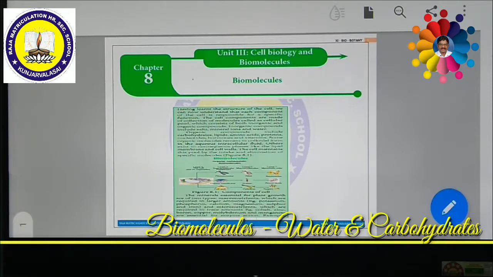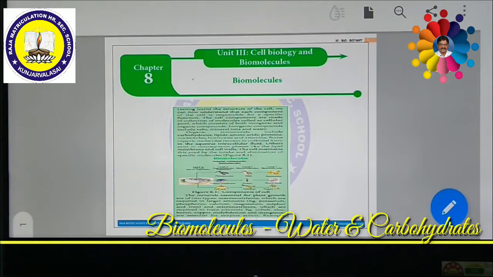How these molecules are present, what their functions are, and what important role they play in the cell, we have to understand each and everything. As I said just now, the cell consists of a lot of organic and inorganic chemicals.